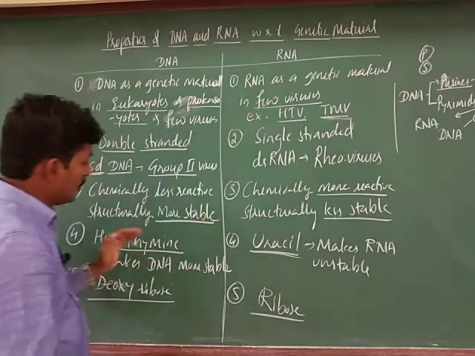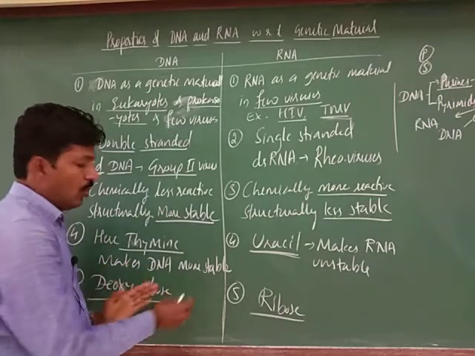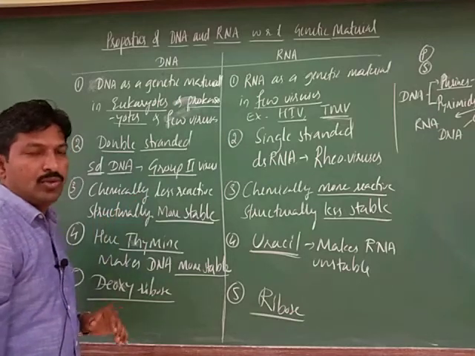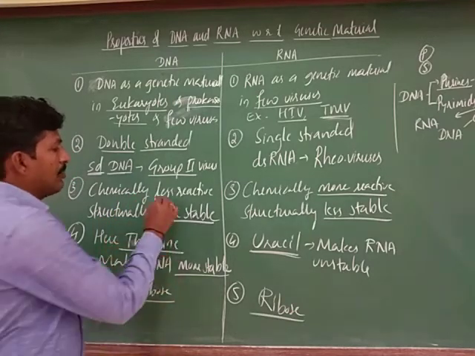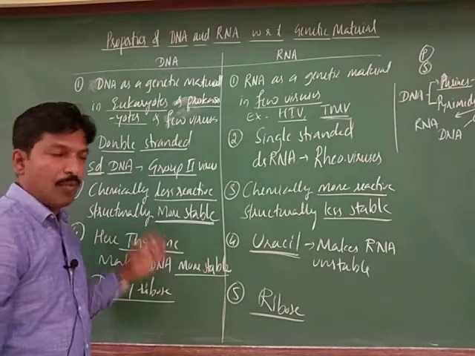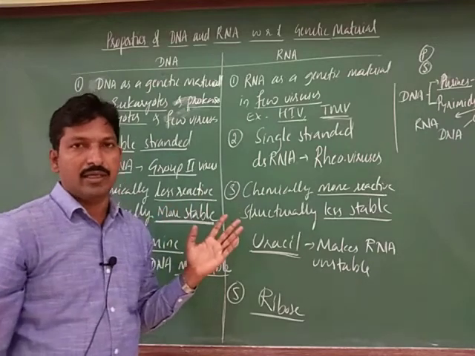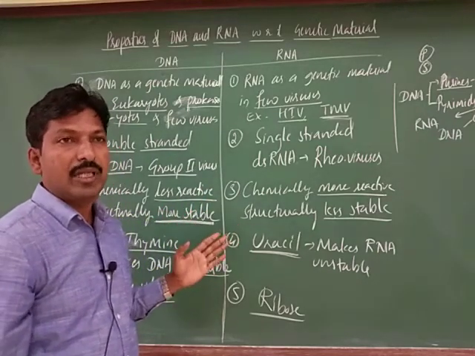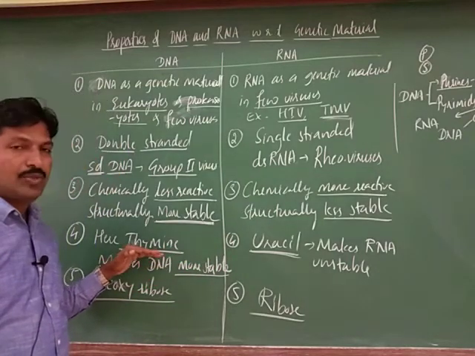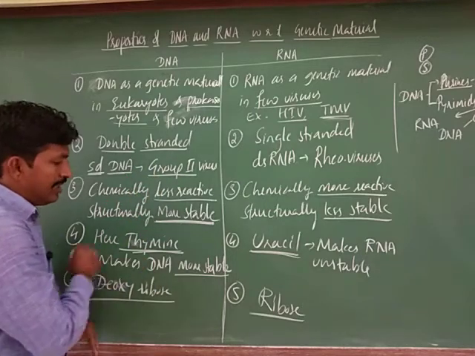Due to the presence of thymine, DNA becomes more stable, and even less reactive. It is chemically less reactive and more stable, one of the stable biomolecules, and that's why it becomes a better genetic material. So thymine is very important here.